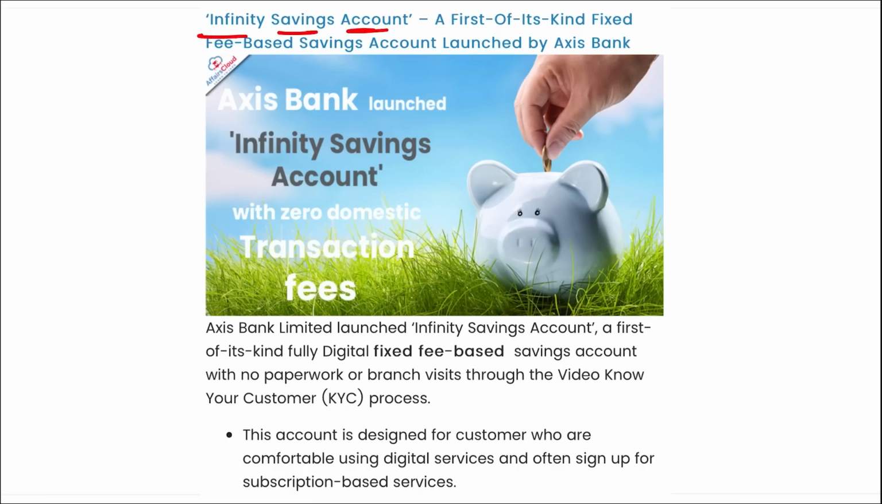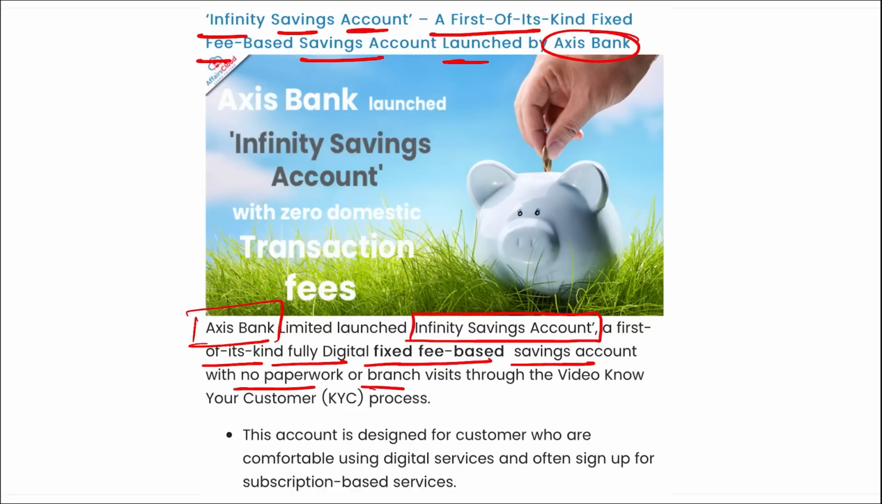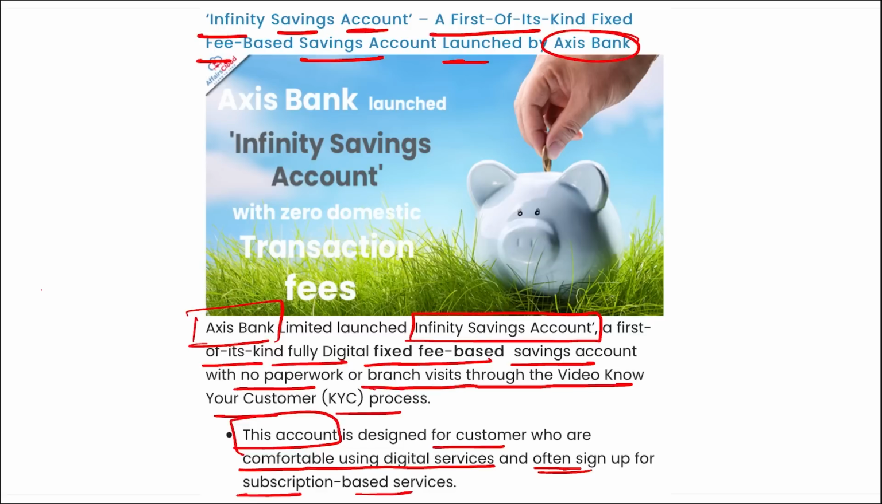Next, Infinity Savings Account, a first of its kind fixed fee-based savings account that was launched by Axis Bank. I repeat, it is your Axis Bank, right? They have launched Infinity Savings Account, that is a first of its kind fully digital fixed fee-based savings account with no paperwork or branch visits through the video KYC process. This account is designed for customers who are comfortable using digital services and often sign up for subscription-based services. Any resident Indian who is 18 years of age, correct, and above with an initial funding of 5,000 rupees is eligible for this, and customers need to pay a fixed amount of fee at a predefined interval of time.